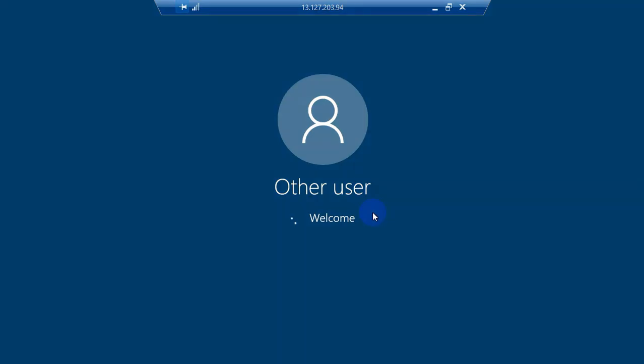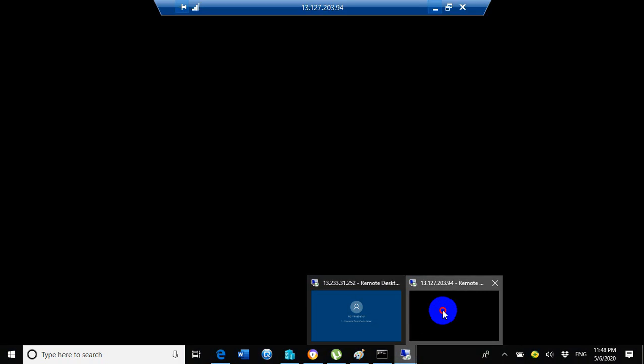Now you can see here the RDP connection is in process. So till that time, let's go to the previous EC2 instance.